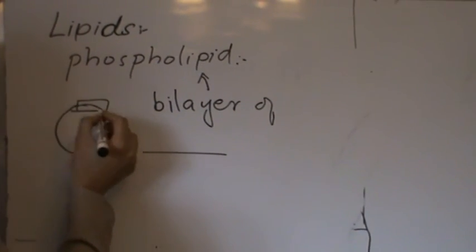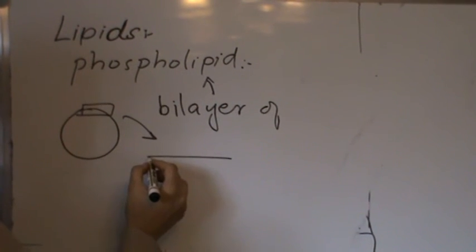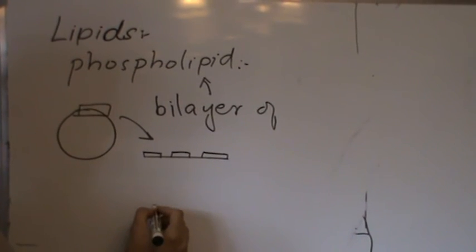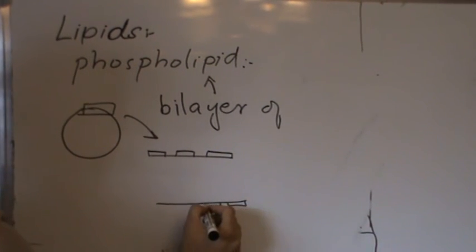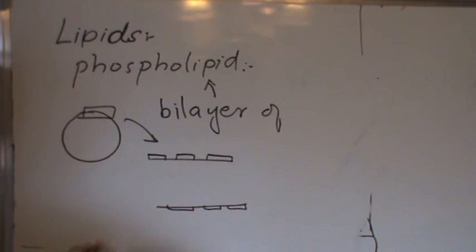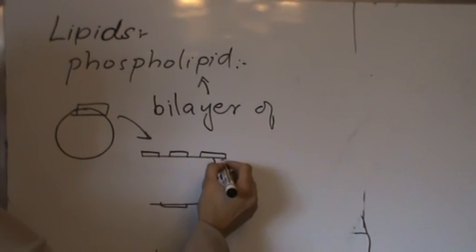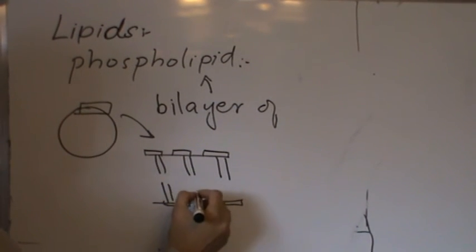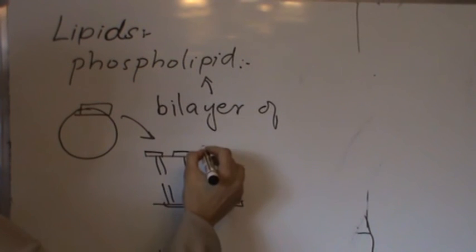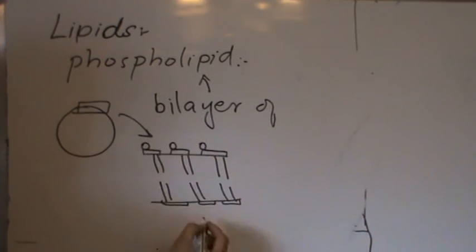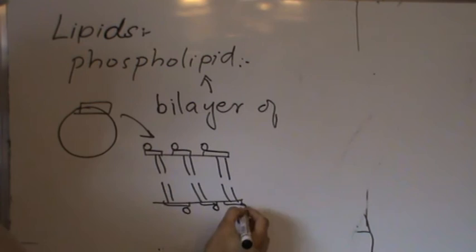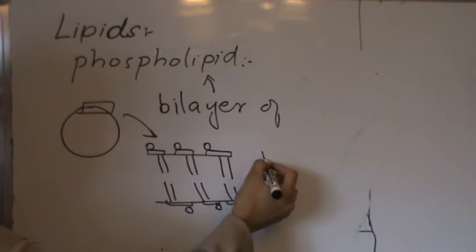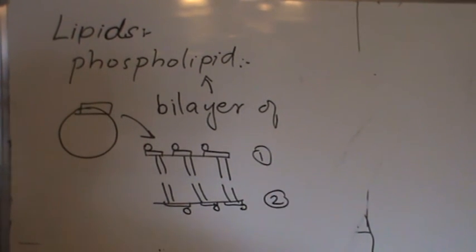If we just take one section from here, these phospholipids have these hydrocarbon tails here, and these are the heads. So this is one phospholipid layer and this is the second phospholipid layer.